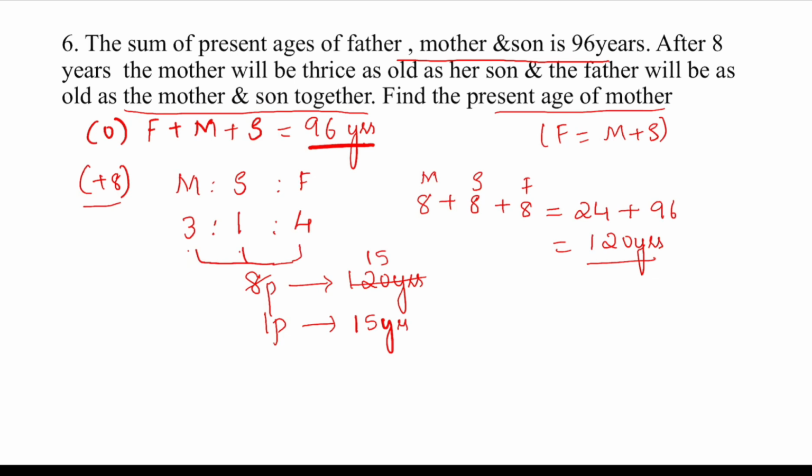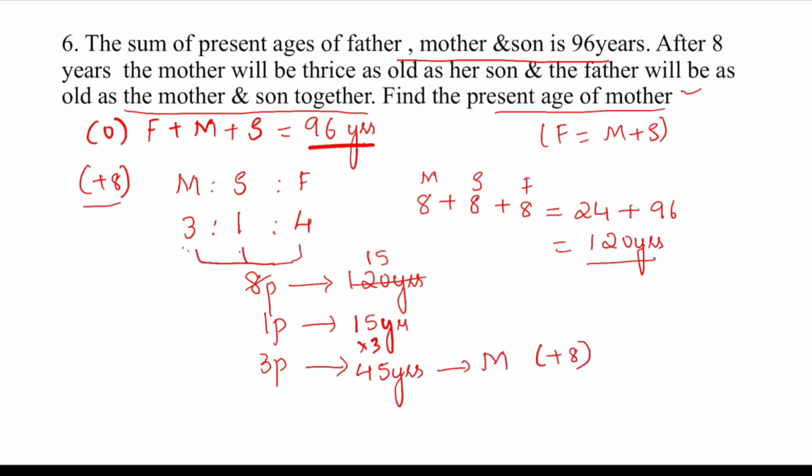So we know 1 part is 15 years. We want present age of mother. We want only mother's age. So mother is how much? 3 parts. So if 1 part is 15 years, 3 parts will be how much? 15 into 3, isn't it? 15 3s are 45 years. But this age of mother is after 8 years.